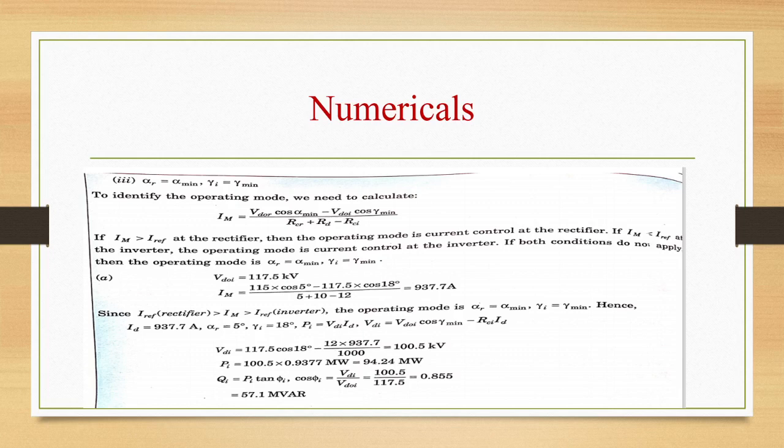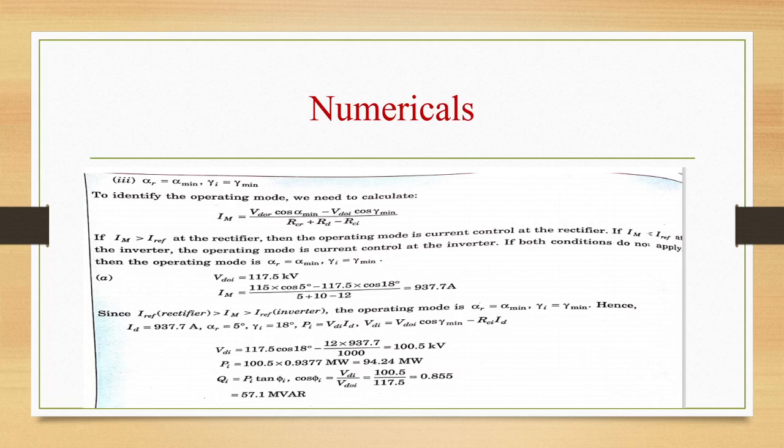If IM is greater than IREF at the rectifier, then the operating mode is current control at the rectifier. If IM is less than IREF at the inverter, operating mode is current control at the inverter. If both the conditions do not apply, then the operating mode will be alpha R is equal to alpha minimum, that is gamma I is equal to gamma minimum. VDOI is 117.5 kilovolt. IM is 937.7 amps after substituting all the values in this equation. So IREF rectifier is greater than IM is greater than IREF inverter. Operating mode is alpha R is equal to alpha minimum, gamma I is equal to gamma minimum. Hence ID is equal to 937.7 amps.